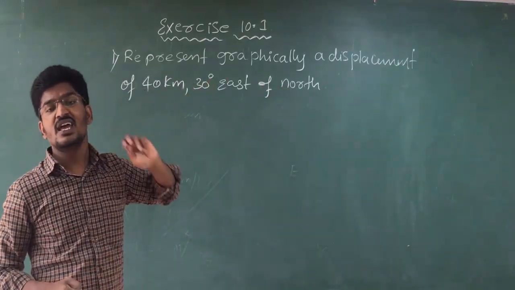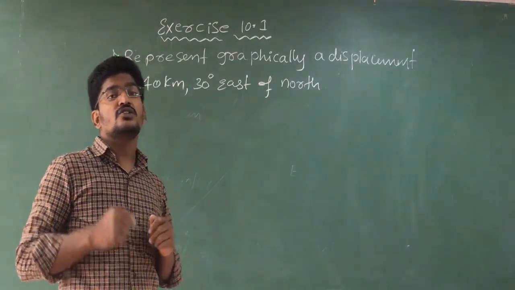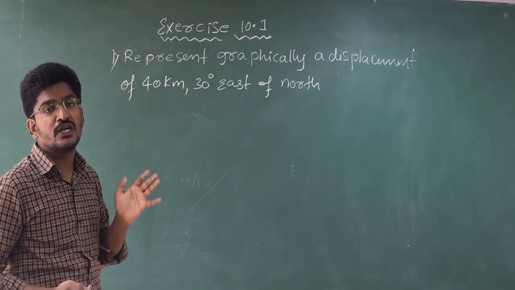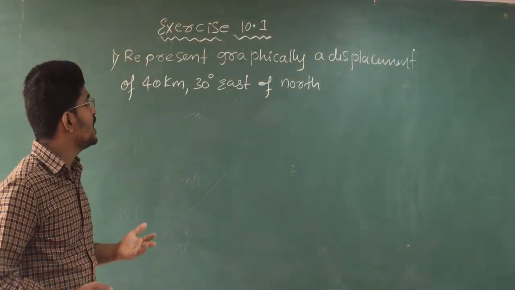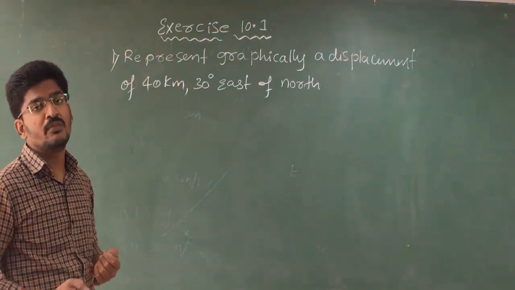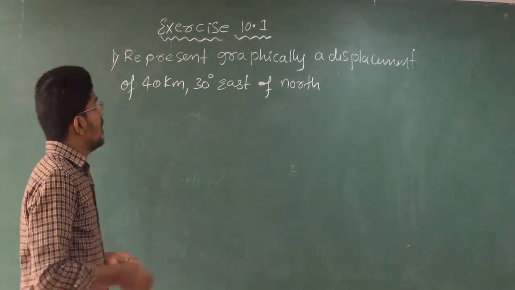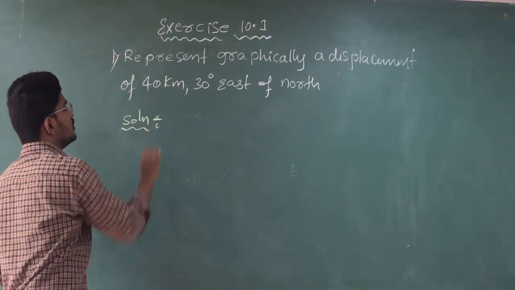Like this, I have already solved one example. So you go through that and try to simplify before I solve it. Pause the video and try to simplify it. Because I have already solved this type of problem, by referring to that you can simplify this, no problem. I will also solve this so that it will be more clear to you.